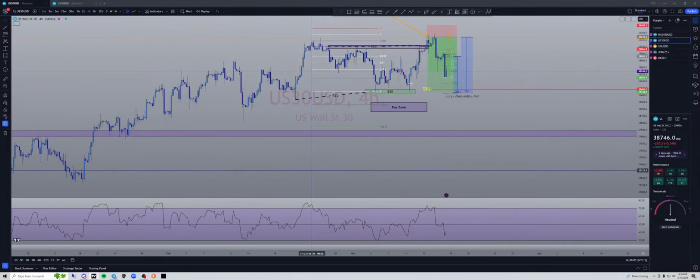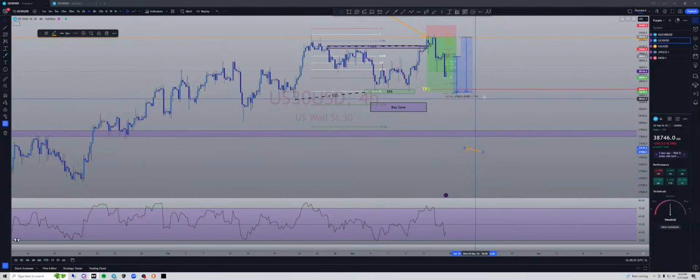Once it clears out this liquidity here, once it clears this out and clears this out, then again, we don't go off of the first swing marker, we go off the second one. So let it clear out this liquidity. This is our fib zone from the bottom of here to the top, and then we'll start looking for buys then. And by that time, hopefully, we'll get the oversold on the RSI.